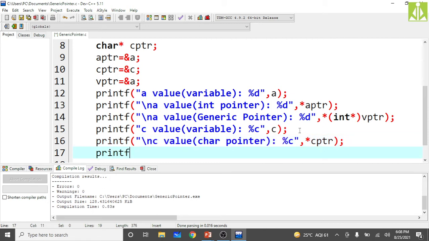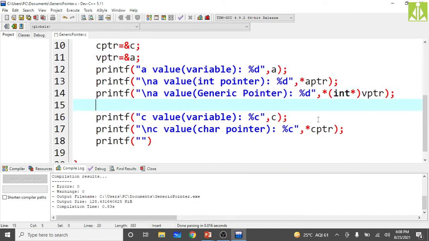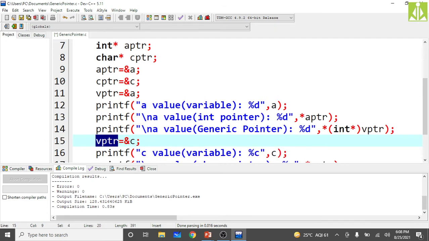Next thing, printf. Can we store the address after this? Yes, somewhere here we need to. After dereferencing, you try to reinitialize VPTR, because we are not declaring another generic pointer. The same generic pointer which was holding the integer address, now we are making it hold the character address. &C in the sense the C variable's address. C is of character type. So now your VPTR, as it is a generic pointer, is capable of holding a character address also. Previously it was holding an integer address, but now it is holding a character address.